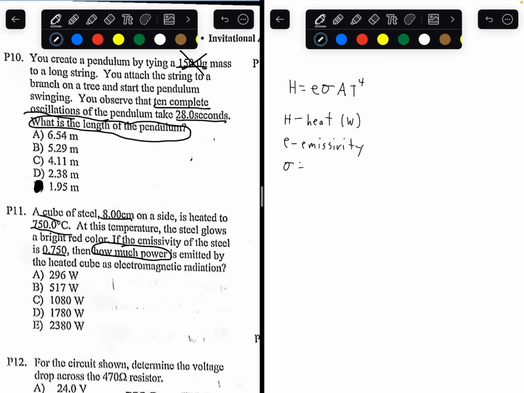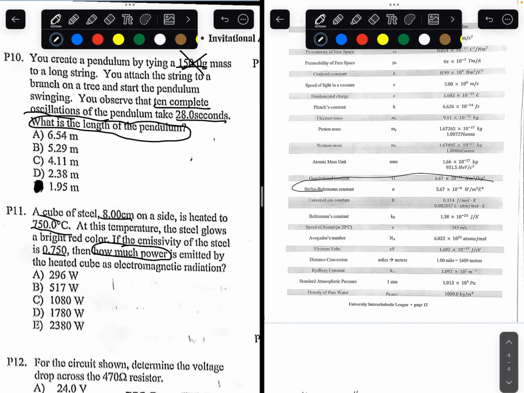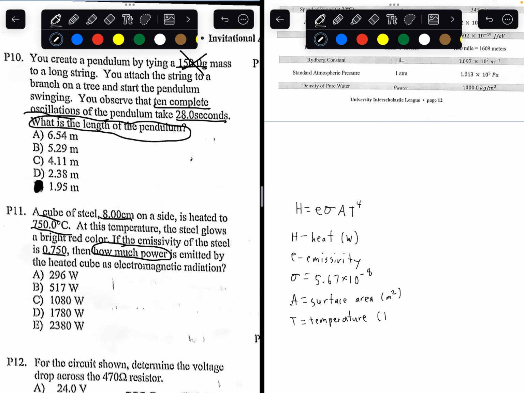Stefan-Boltzmann constant is given to you on your formula sheet right here. It's equal to 5.67 times 10 to the power of negative 8. A is surface area, so it's going to be measured in meters squared. And T is temperature. Remember, temperature in physics is going to be measured in Kelvin.